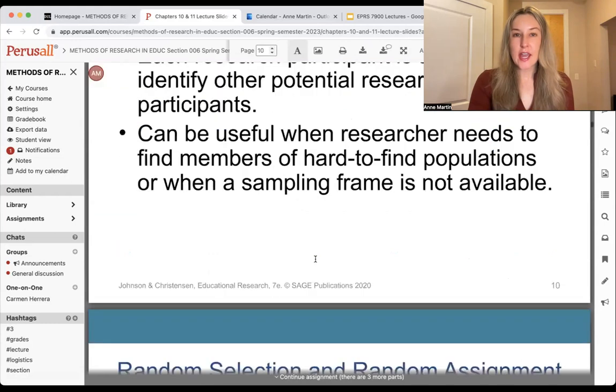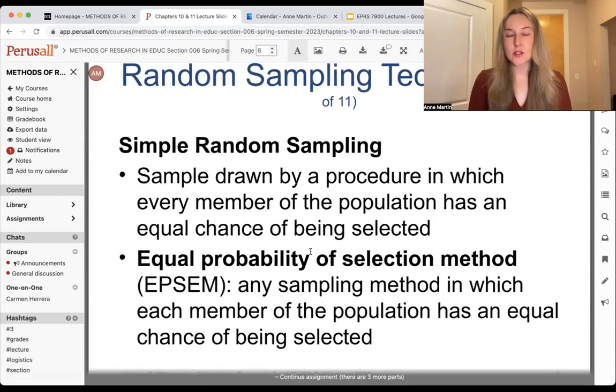So again, when you are in the chapter about sampling, I want you to think about your research proposal. Who will your potential participants be? Who would they be? Of course, it's just a proposal. You don't need to worry about actually finding them. Who will they be? How will you choose them? And that will depend on your research design.